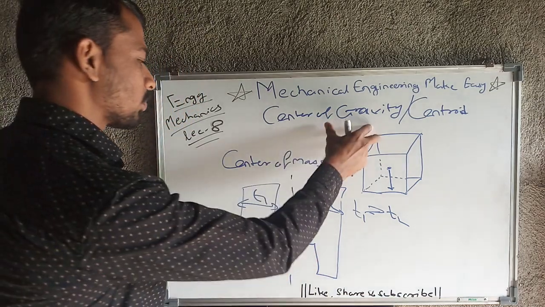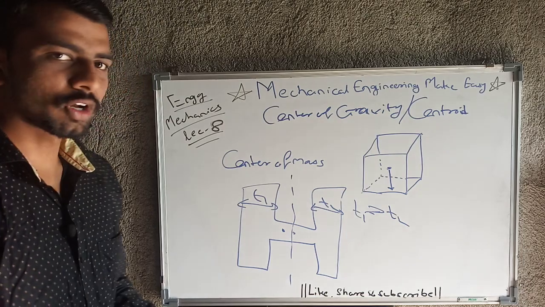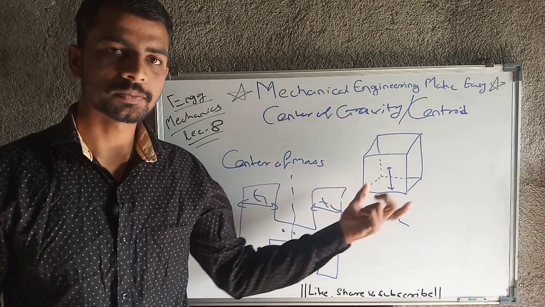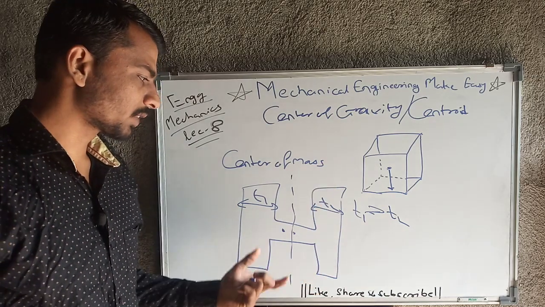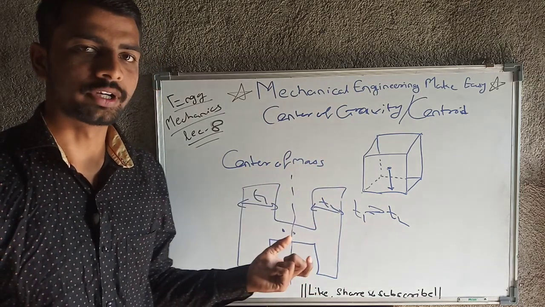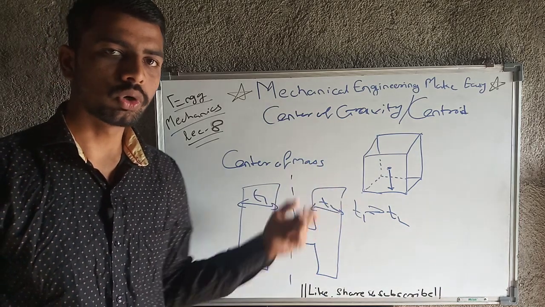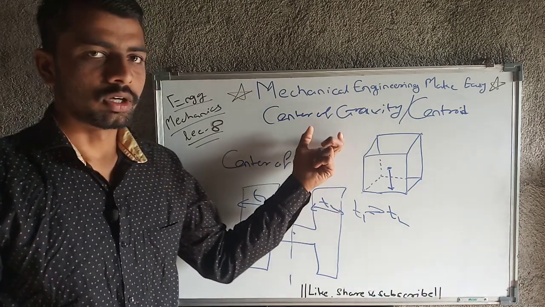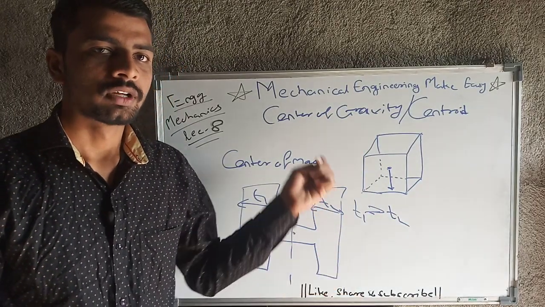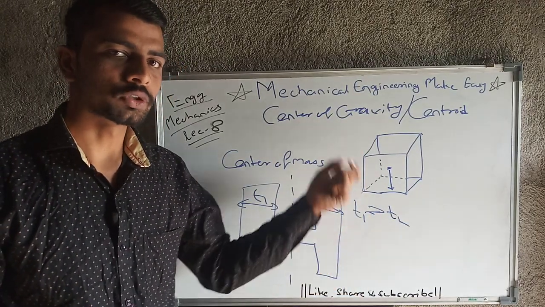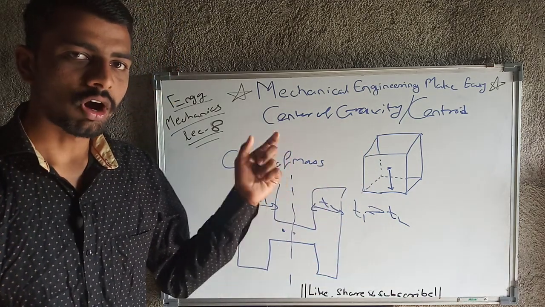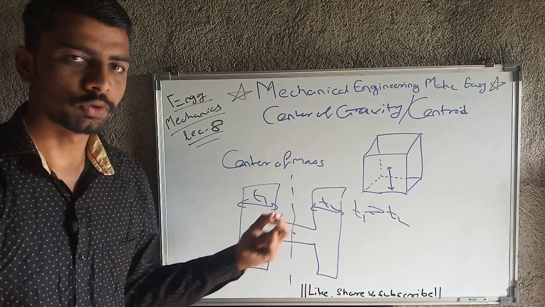Many times you may get confused between center of gravity and center of mass, because there is a possibility that the CG and center of mass lie at the same point. So don't get confused, just recall the basics. Center of gravity is the point from which the resultant gravitational force is supposed to act. Center of mass is the point at which all the mass of that body is supposed to be concentrated.